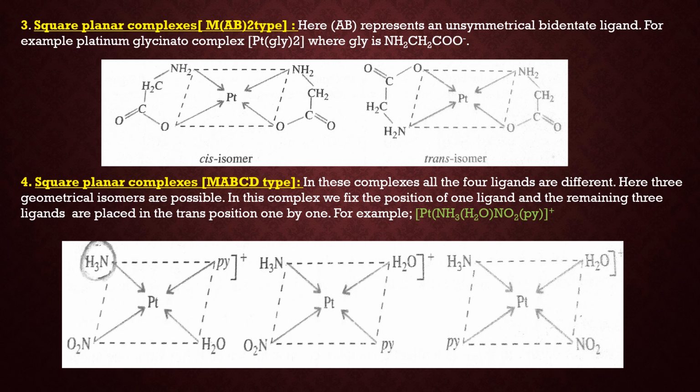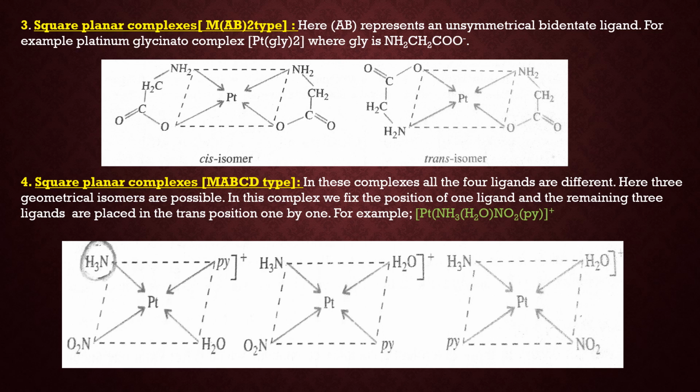Now the next is complex with MABCD type. Now in these complexes, all the 4 ligands are different. So for example, Pt, NH3, H2O, NO2, pyridine. 4 ligands are present: NH3, H2O, NO2 and pyridine. Now here 3 isomers are possible.